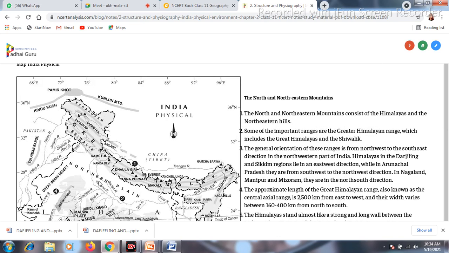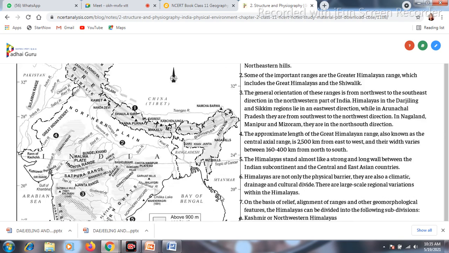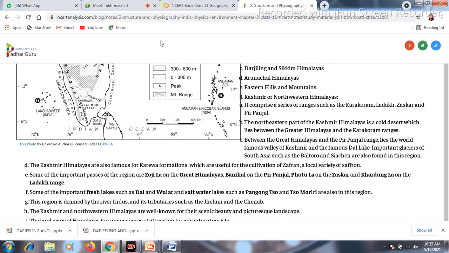Over here it is Kashmir Himalaya up to this much. It is the Himachal and Uttaranchal Himalaya. Next, starting this part is the part of Nepal, so it is called Nepal Himalaya. We don't have that one here. Now we are having the Darjeeling as well as Sikkim Himalaya. Next we are having the Arunachal Himalaya, and the last one is the Eastern Hills and mountains. So these 5 are the major divisions of Himalaya that we are having in India.